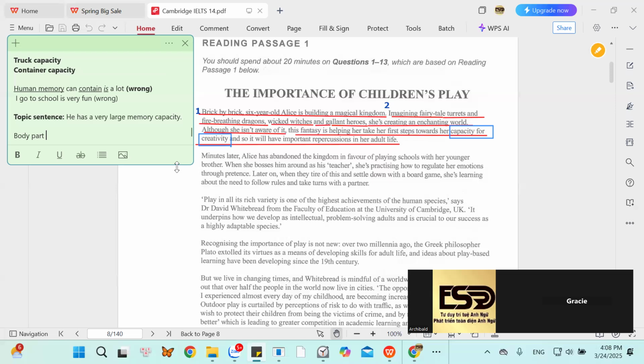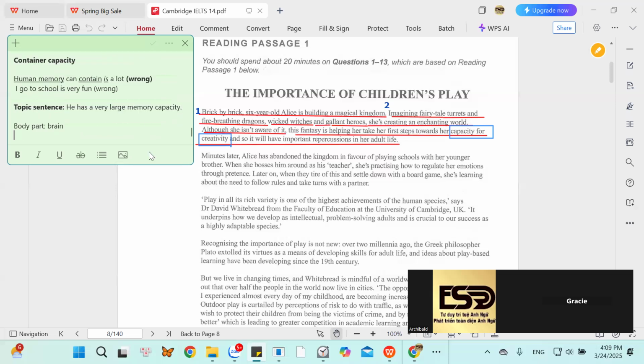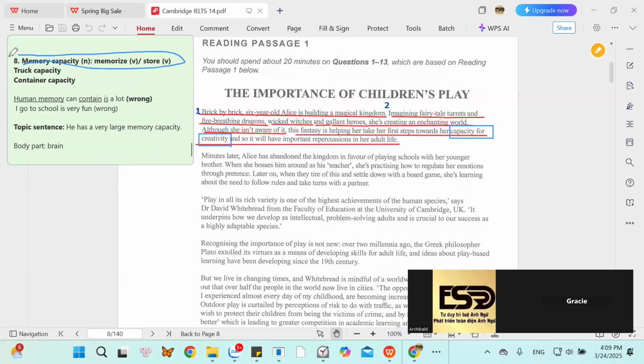Which part of the body records and restores the memory? Brain. Can you spell it, please? B-R-A-I-N. So look at these words again. Memory capacity, memorize, store. Show me the sentence.